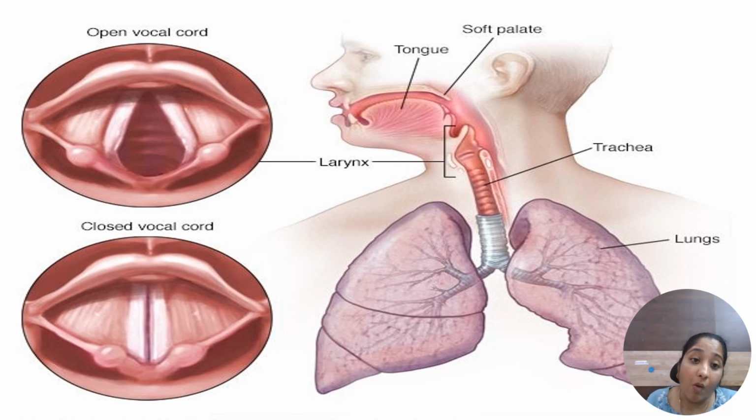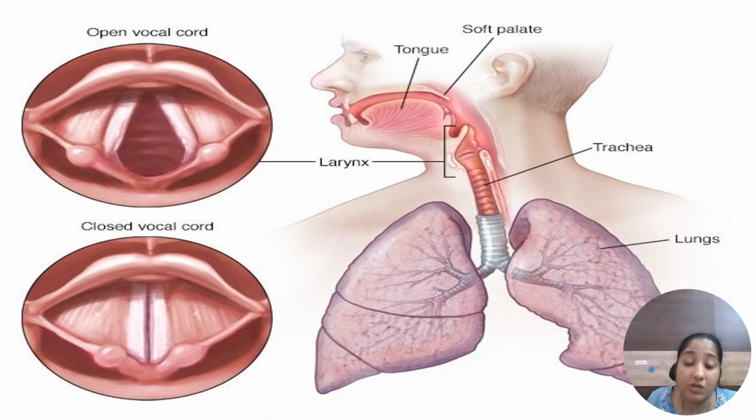Okay, the vocal cords. The starting part of the larynx is the vocal cords. A pair of fibroelastic layers is called the vocal cords. The vibration of these vocal cords leads to the production of sound. They produce sound. Next, the larynx opens into the pharynx.